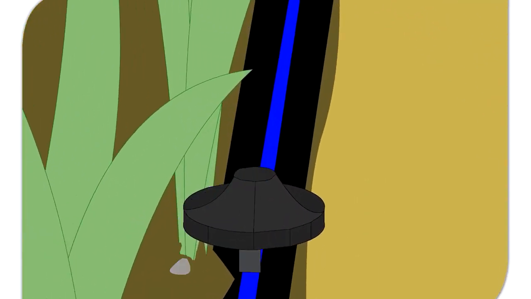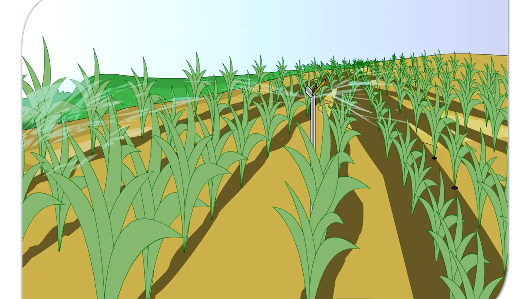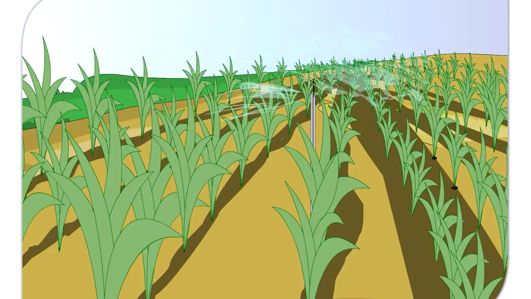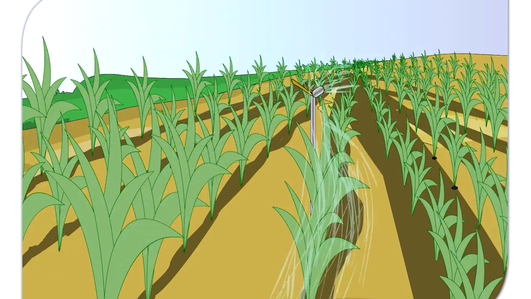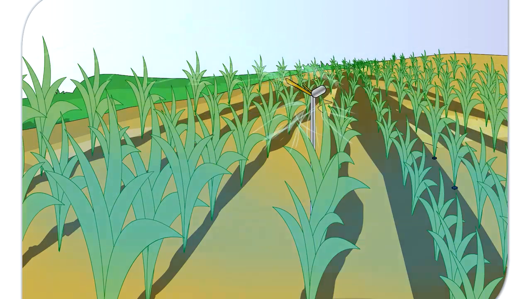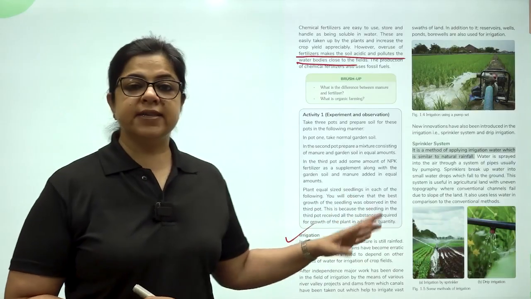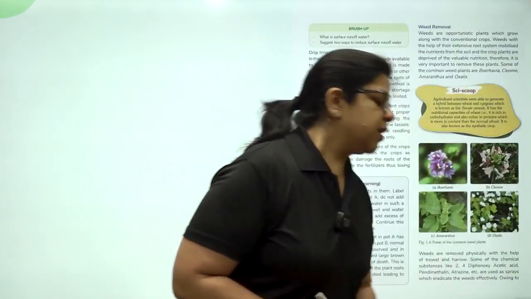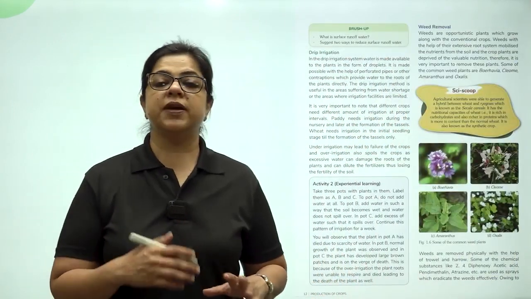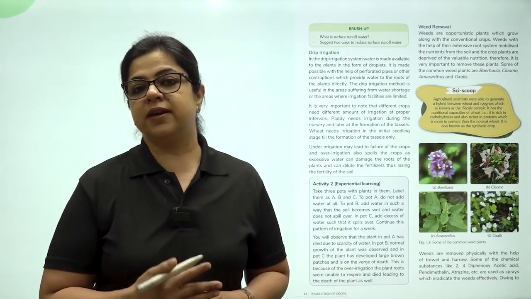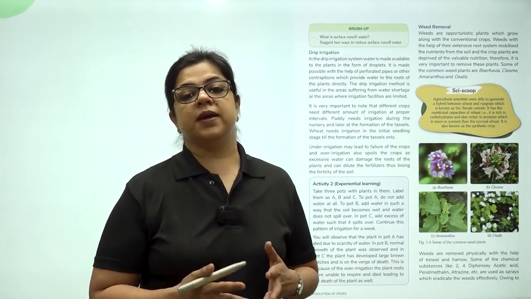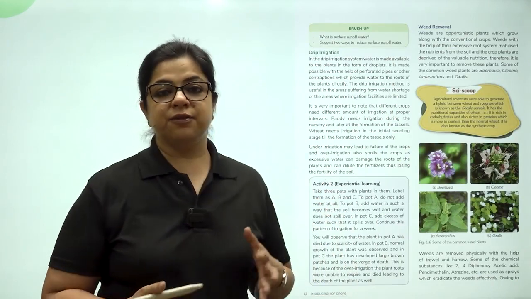By this system, water is not lost due to evaporation. Sprinklers are used to water plants to ensure that they get just the right amount of water. Sprinklers are perpendicular pipes having rotating nozzles on top. So we now know that instead of using tube wells like people used to do in earlier times, we have switched to sprinkler and drip irrigation, which is a better way of irrigating the fields.